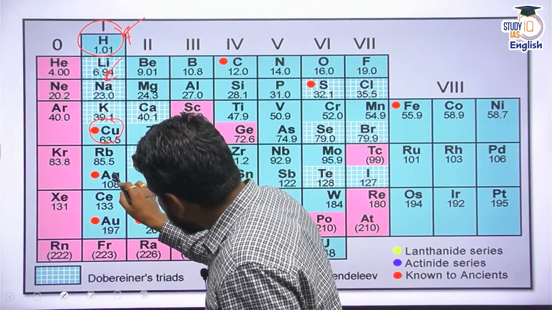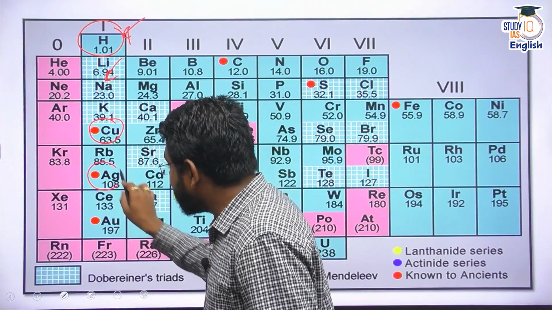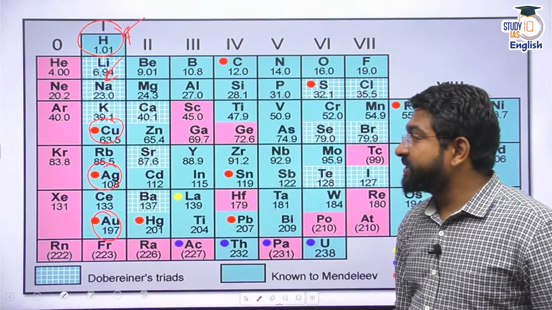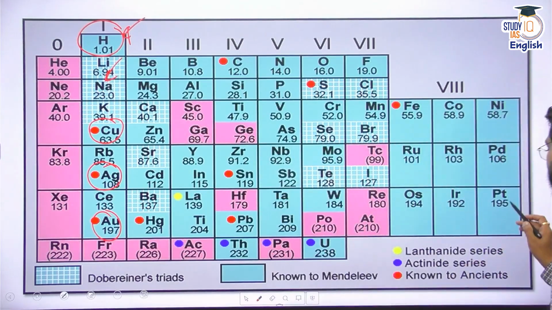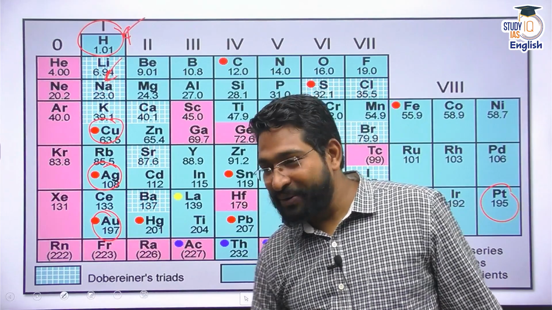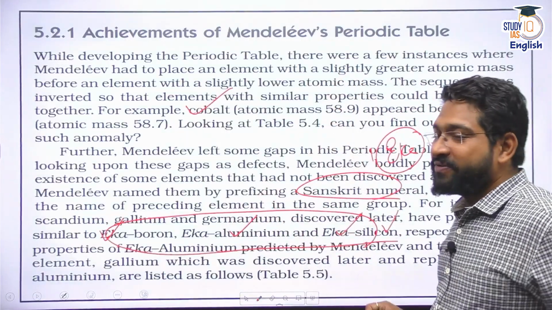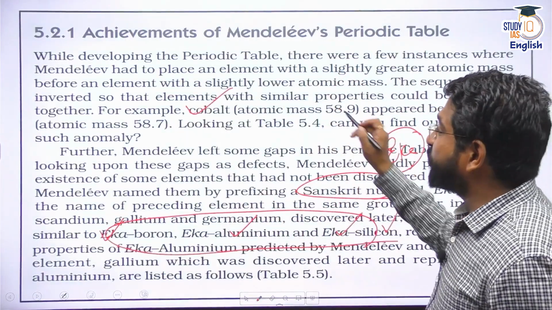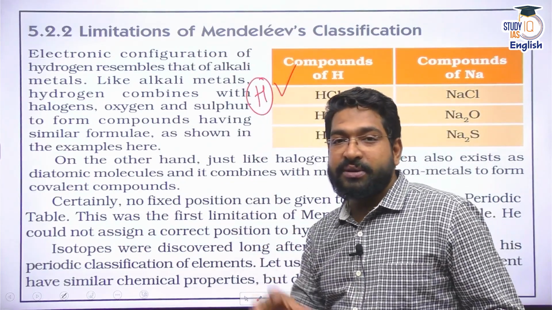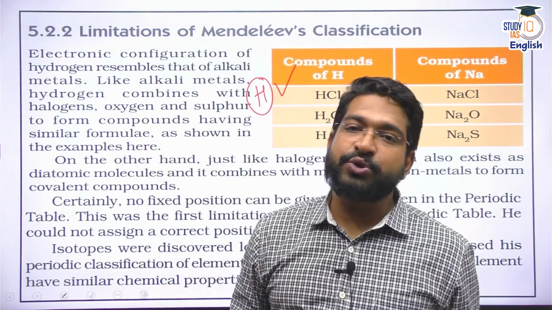You also have noble metals like gold, silver. Now you will see platinum on the other side. There are some loopholes. All right. Now these are some of the issues. First of all, hydrogen. Where would you place hydrogen? Hydrogen is one of the biggest flaws or biggest issues with Mendeleev's table.